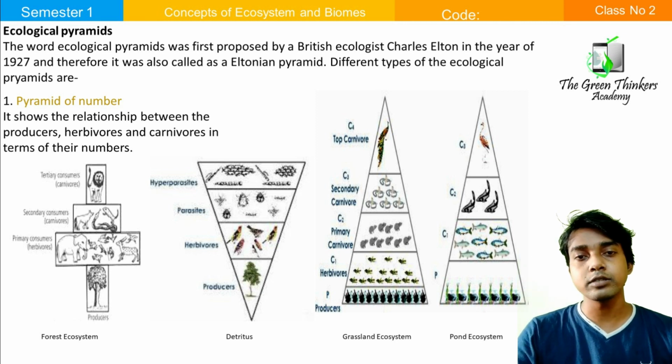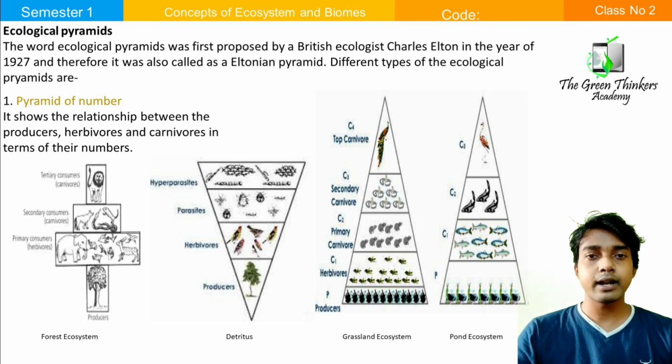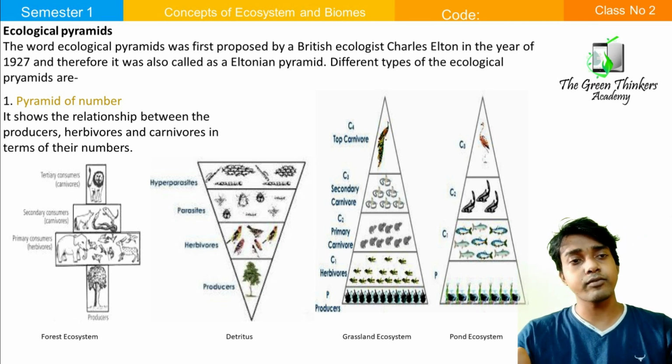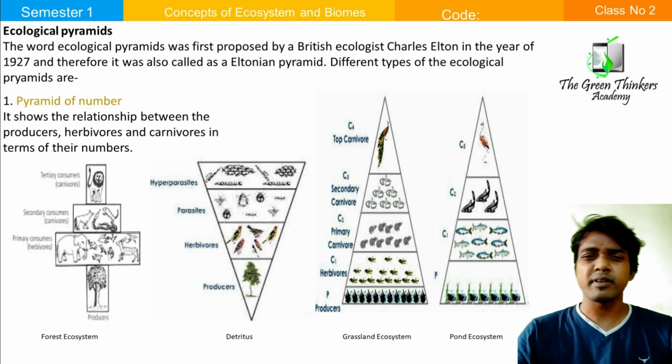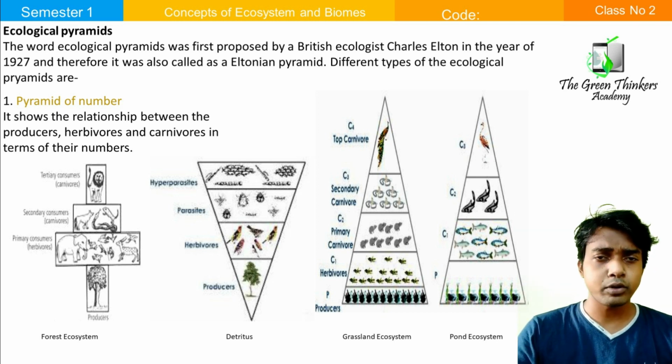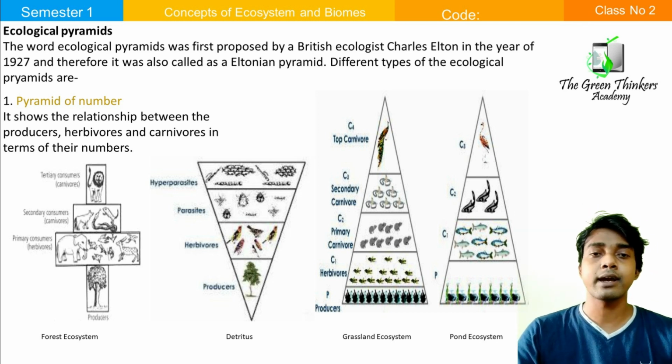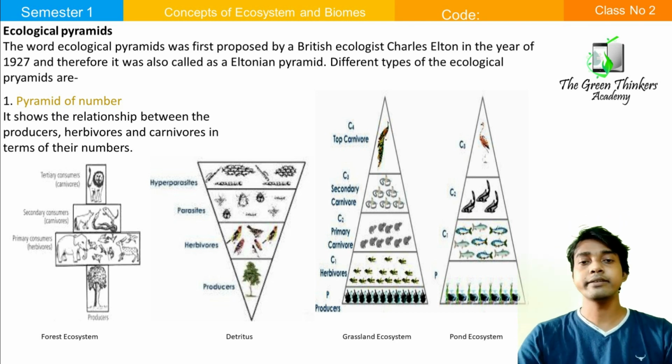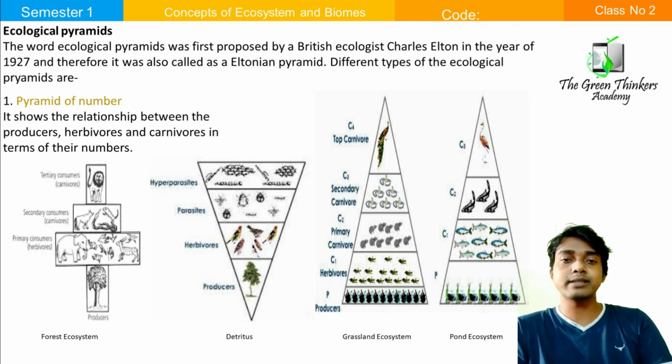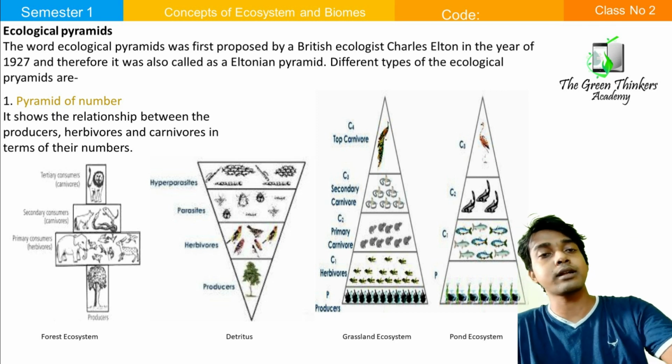So the number of big trees in a forest is a little bit lower than the primary consumers. Who is the primary consumer? In case of forest, the primary consumers are elephants, deer, so different types of animals who eat the producer. So the number is very high here compared to the trees. So the tree number is small and the primary consumer is high, then the secondary is low, then the tertiary is low.